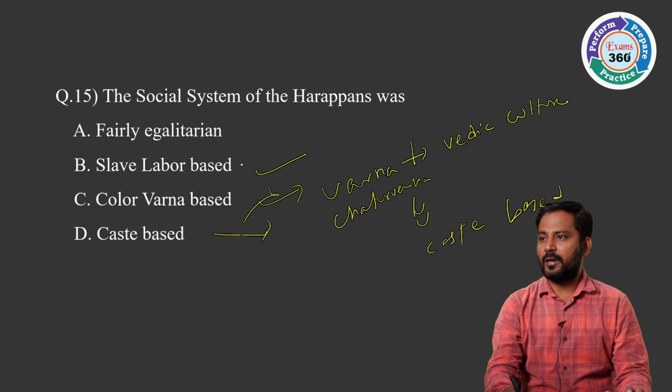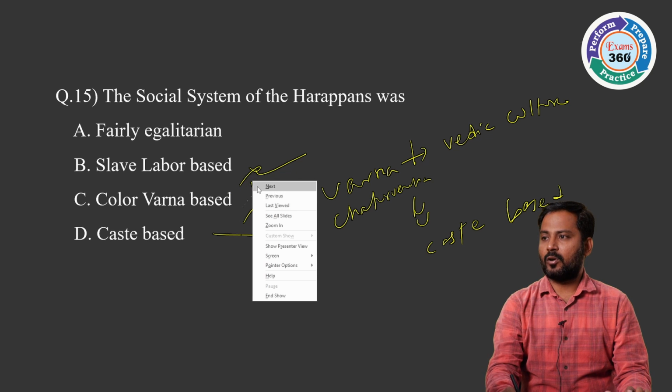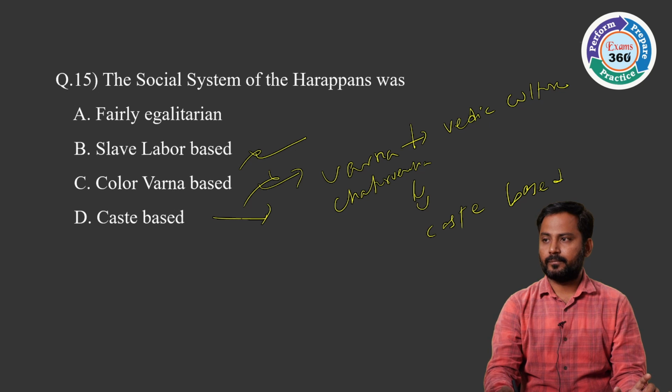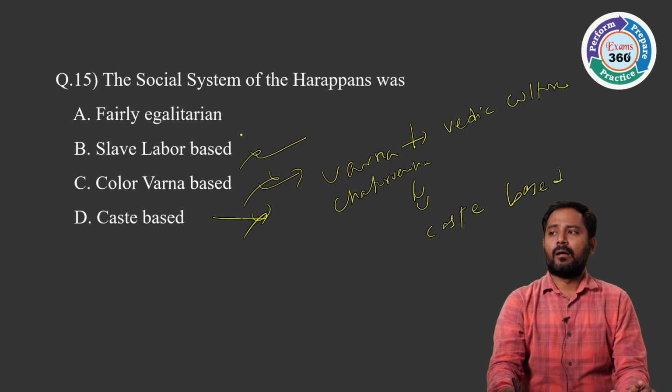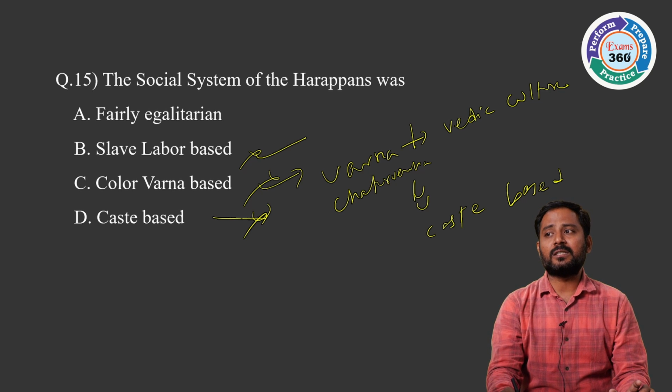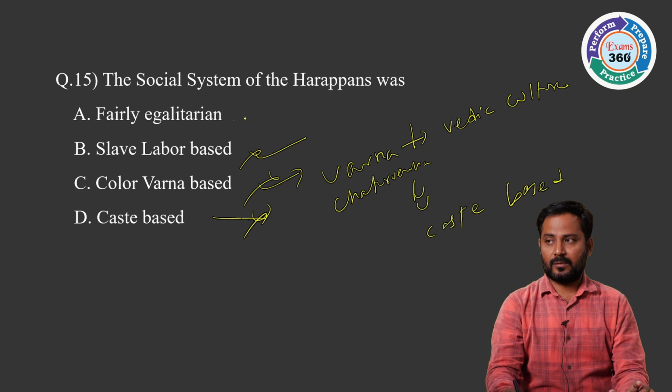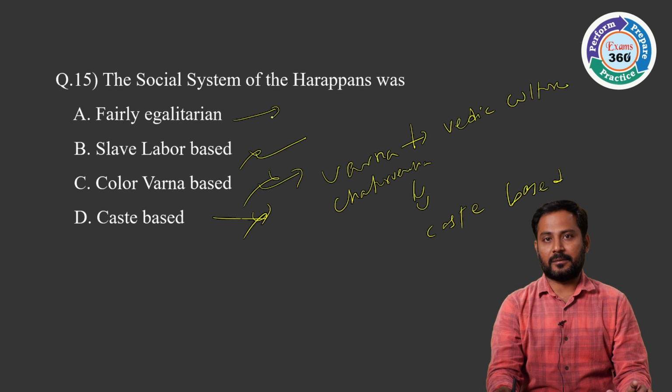So now you can easily eliminate it. Slave labor was not there. Color varna is not there. Caste based is also not there. So now you can say the social system of the Harappans was fairly egalitarian. I am not saying it's completely egalitarian.